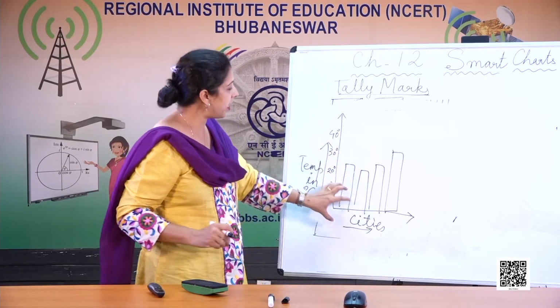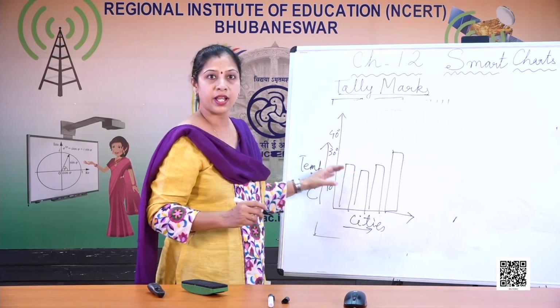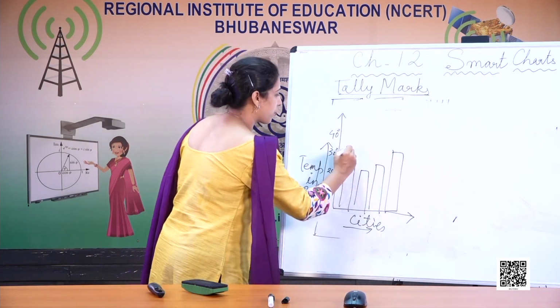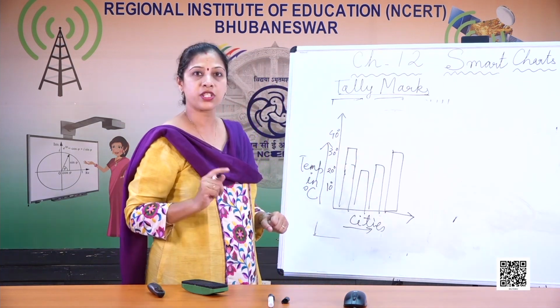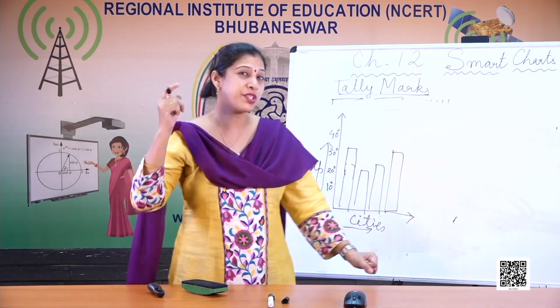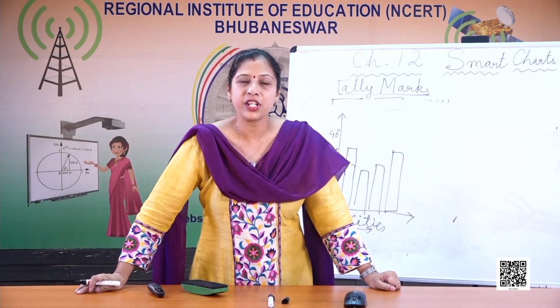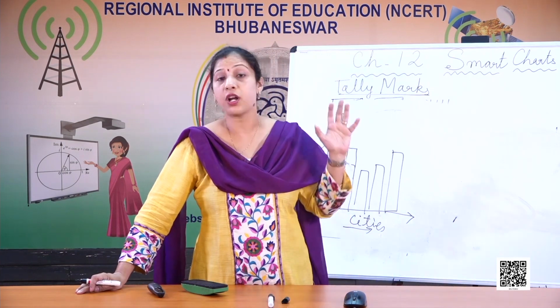Okay, so here the first city is Delhi. So Delhi is showing us 35 degree. Similarly, the next city is Shimla. Shimla is a hill station. So you just use your brain. In a hill station, even in the summer, the temperature is not very high.